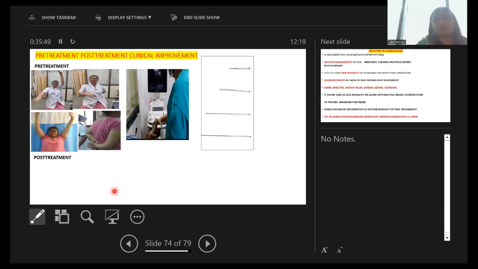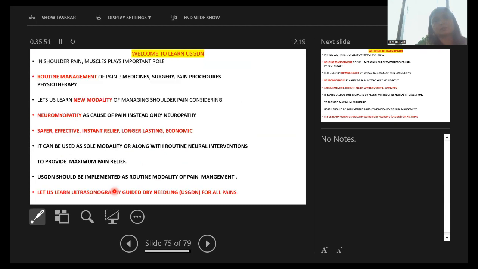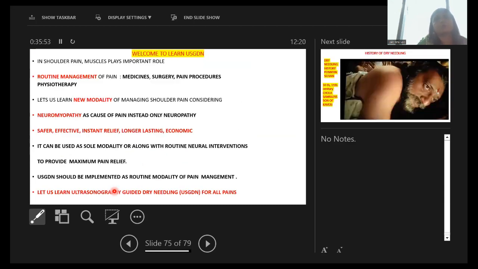So this is the sister's pre-treatment and post-treatment.